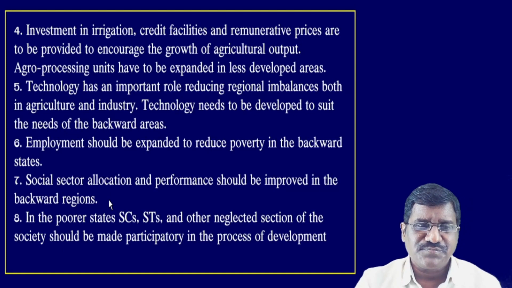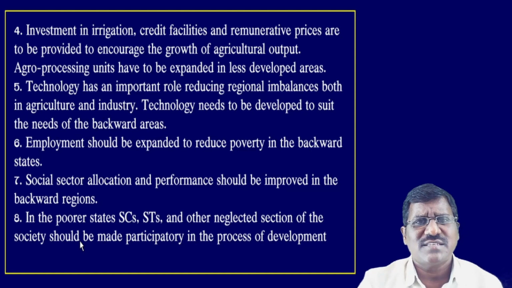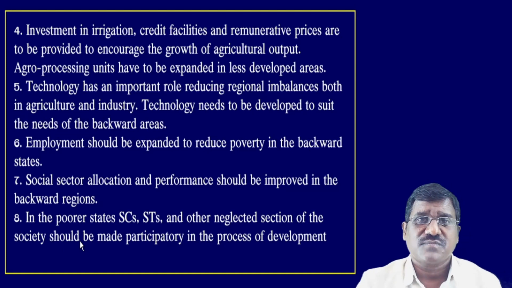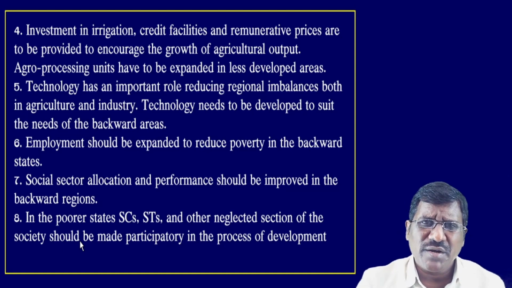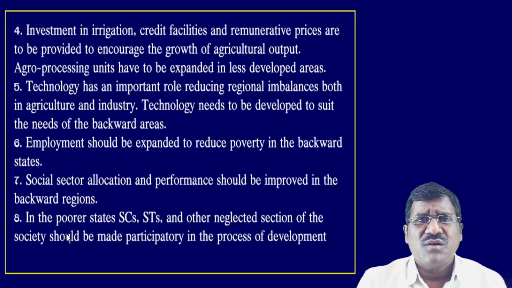Next, the eighth one: in the poorer states, SCs, STs and other neglected sections of the society should be made to participate in the process of development. The government has neglected the SCs, STs, scheduled castes and scheduled tribes. That section of people are not maintaining even the minimum basic needs. So the government should provide more and more opportunities, more employment opportunities, and more facilities that they require in the rural areas, in the backward areas.